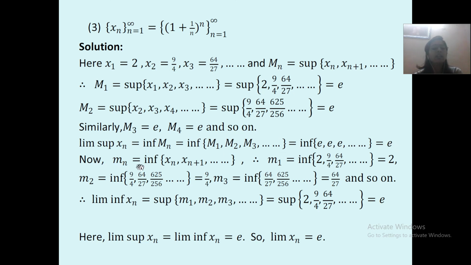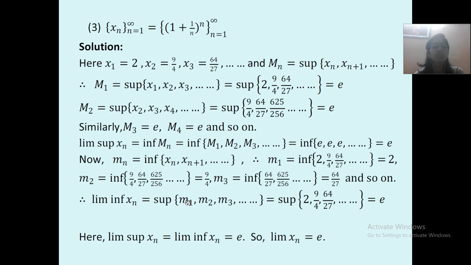Now mn is equal to infimum of xn, xn plus 1 and so on. Therefore m1 is equal to what? n ની જગ્યાએ શું વેલ્યુ મૂકી? 1. Infimum of 2, 9 upon 4, 64 upon 27 and so on is equal to 2. આ બધામાં infimum value શું છે? 2.